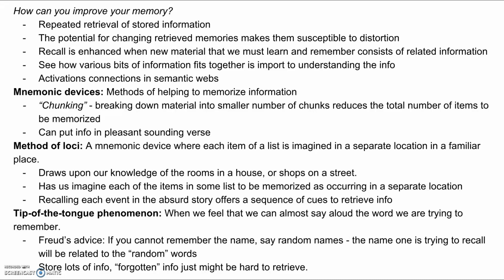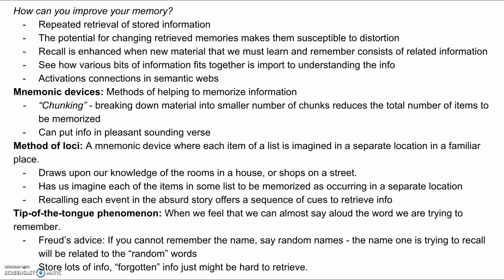Chunking is the breaking down of material into a smaller number of chunks, which reduces the total number of items to be memorized. You can put info into pleasant-sounding bursts to make it easier to memorize. Method of loci is a mnemonic device where each item of a list is imagined in a separate location in a familiar place, drawing upon our knowledge of the rooms in a house or shops on a street, imagining each of the items in some list to be memorized as occurring in a separate location. Recalling each event in an absurd story offers a sequence of cues to retrieve info.